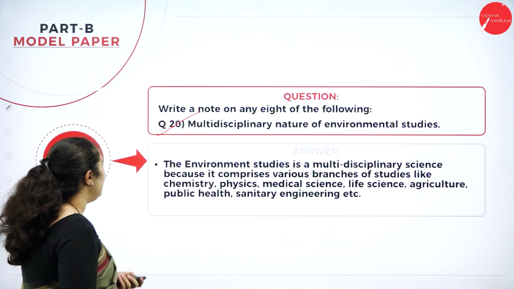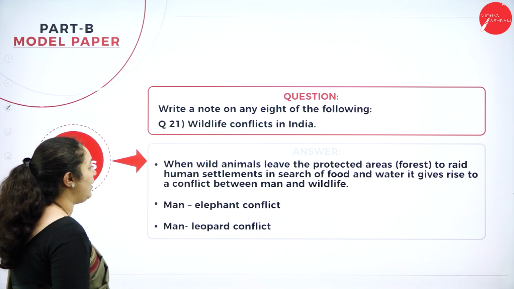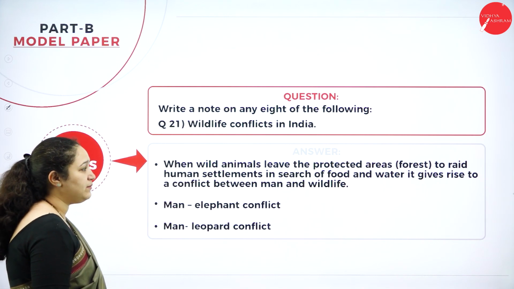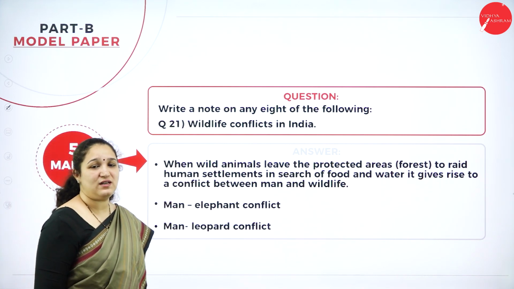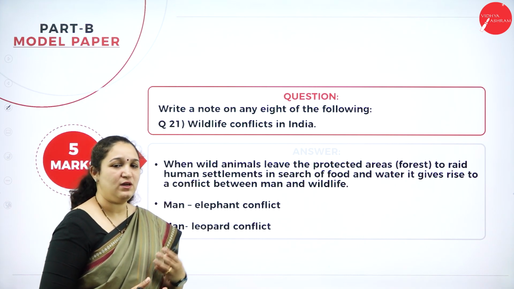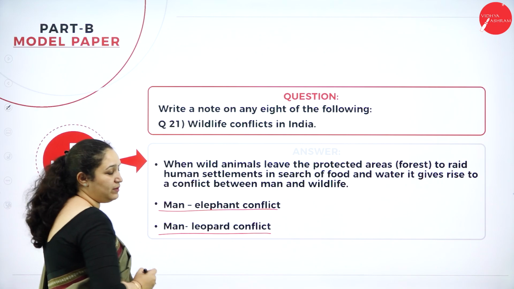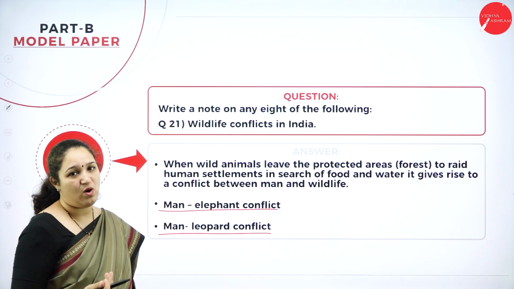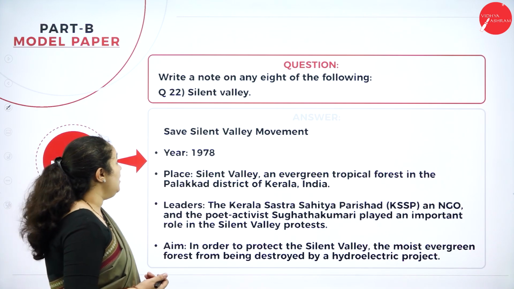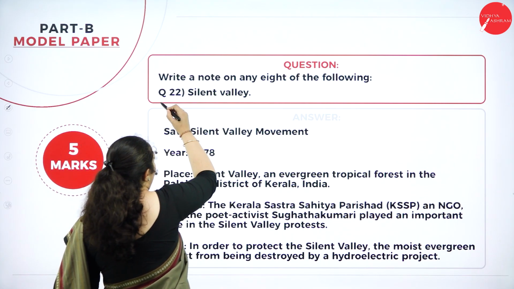Okay. Next, question number 21, wildlife conflicts in India. What is the meaning of wildlife conflict? Why exactly are we coming across wildlife conflict? 1 or 2 examples you can give, like man and elephant conflict and man and leopard conflict, which is very common.